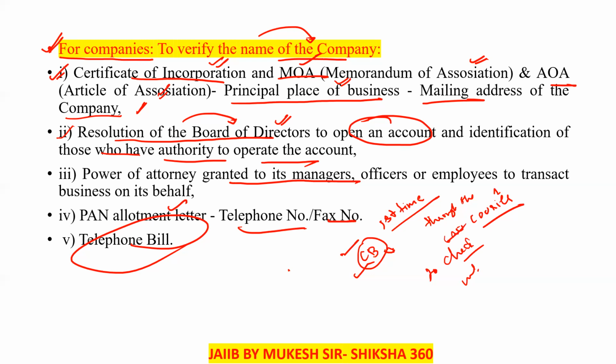Whether the courier reaches there or not, to check the existence of the customer at that specific place. That's why it is better to send things by courier, rather than handing over the checkbook in the branch. While opening the account, we apply, and the checkbook reaches through the courier. It is a better way to identify the customer. So please remember these things also. That is why these things exist here. Okay, this is for the companies.